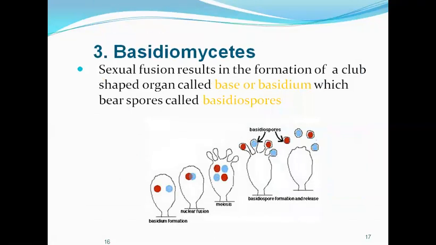Next we have basidiomycetes. Sexual fusion results in the formation of a club-shaped organ called the basidium, which bears spores called basidiospores. So we have the basidium here, and on the basidium the basidiospores are present. This is seen in basidiomycetes.